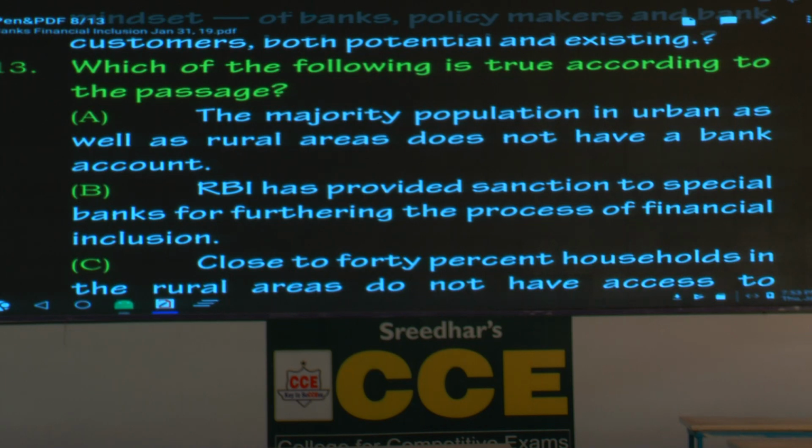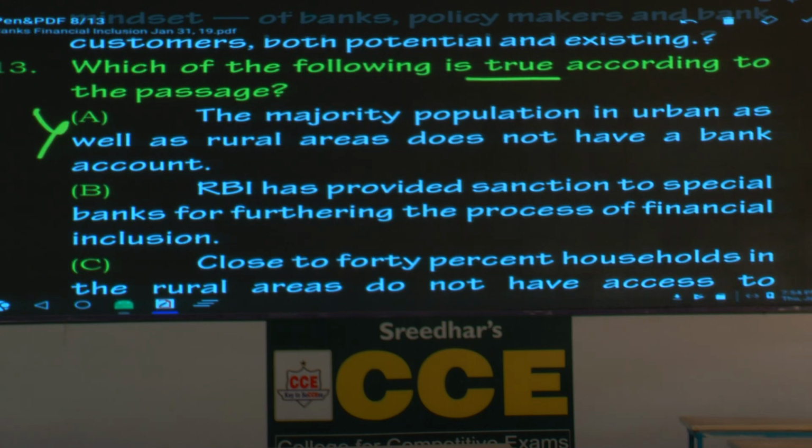Which of the following is true according to the passage? Please underline the word true. A. The majority population in urban as well as rural areas does not have a bank account. Now, the passage gives the statistics. Rural 44%, urban 33%. That is majority or minority? So, is this true or not true? Please respond for God's sake. Is it right or wrong? Do we have to consider? We don't have to consider. Please mark it wrong.